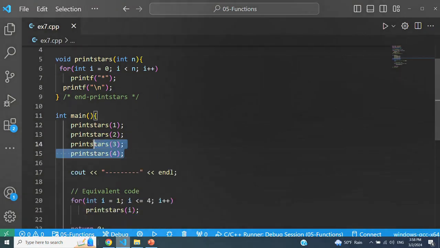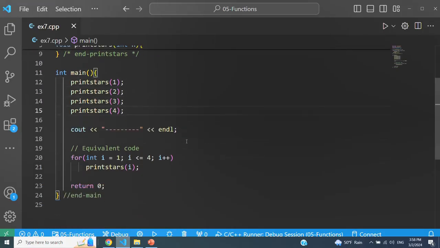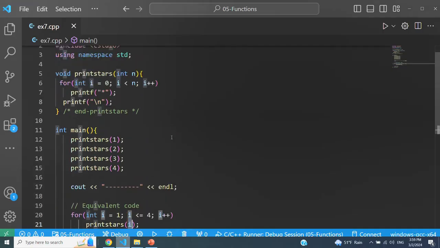As you can see, first of all, I'm making 4 calls explicitly. So this is the first call, this is the second call, this is the third call, and this is the fourth call. Then I'm writing the same code using a for loop. So I can actually make a call to the same function passing i as the argument. Rather than passing constant values, you can pass other variables. So whatever the value of i is, that's going to be passed into the function.